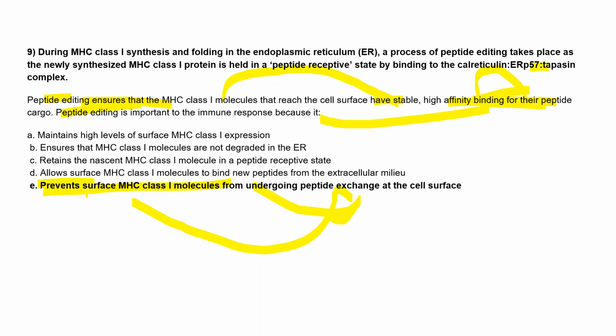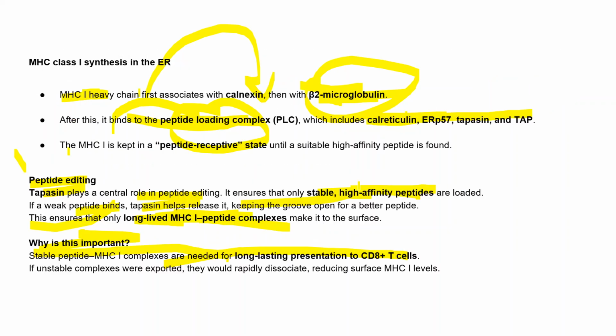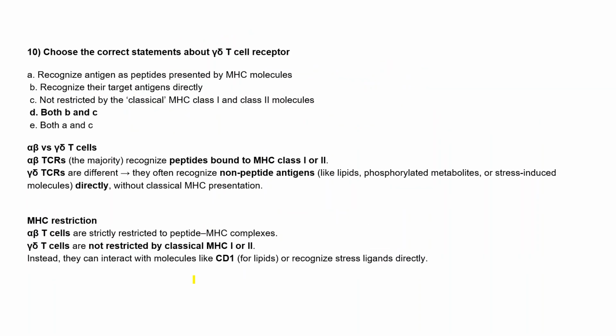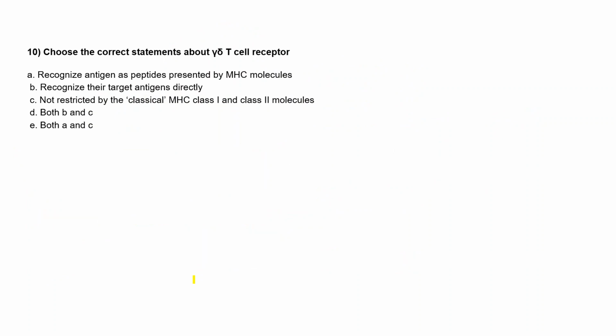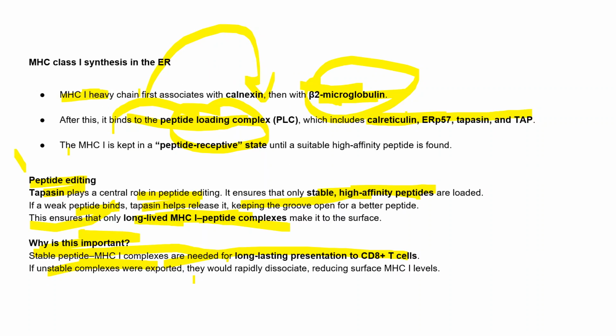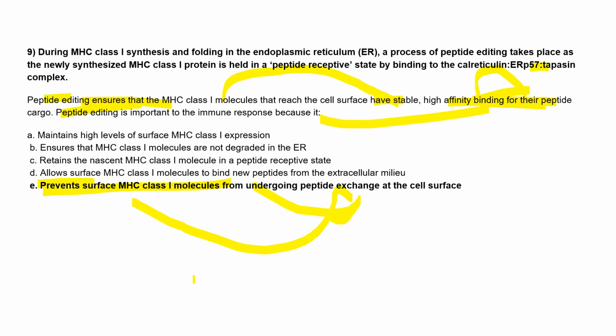So it prevents the surface MHC class I molecule from undergoing peptide exchange at the surface. If unstable complexes were exported, they would rapidly dissociate and reduce the MHC class I molecules, right? So this is the right answer, option E. Maintain high level of surface MHC class I expression?